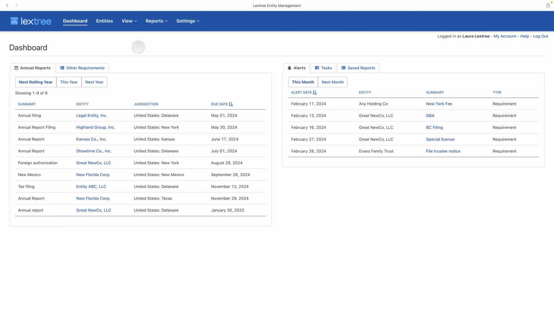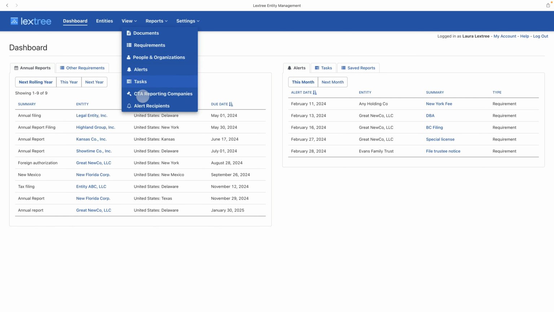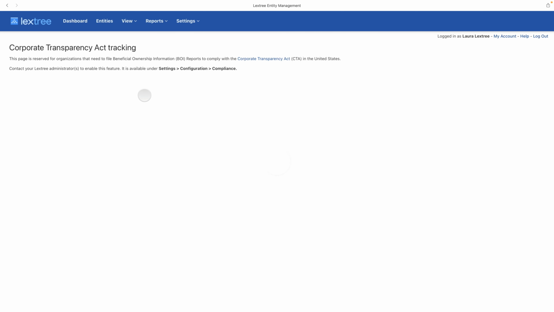Let's start with the new page under View and CTA Reporting Companies. When you first come here, CTA will be disabled system-wide. And this page will tell you that you need to go to Settings, Configuration, and a new Compliance tab to enable the CTA tracking features.